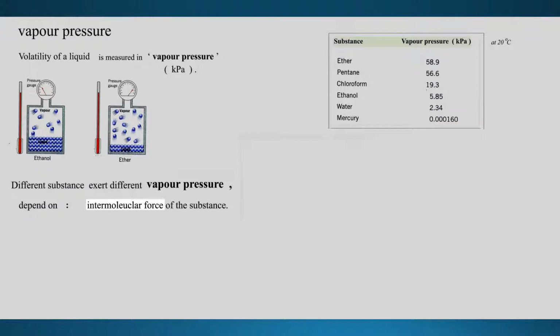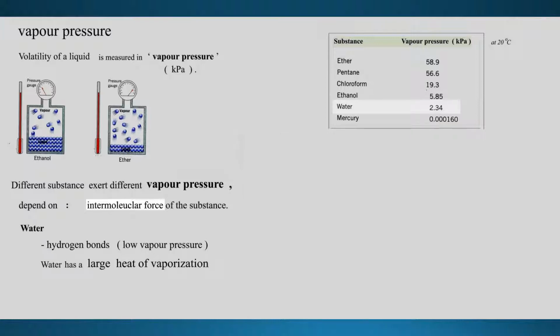Vapor pressure depends on the intermolecular force of the substance. Have we learned this word before, intermolecular force? Yes. Water has a hydrogen bond, and so it has low vapor pressure.